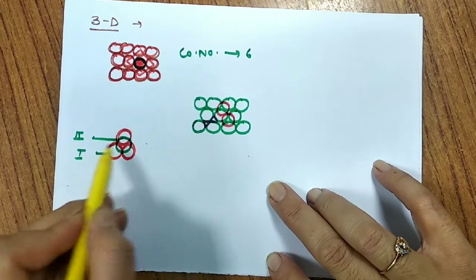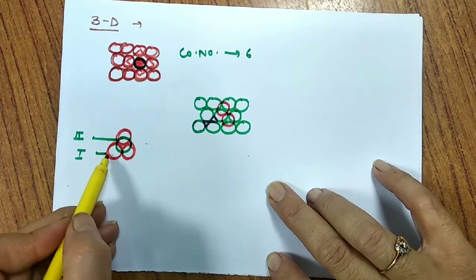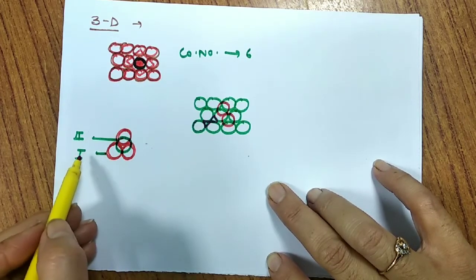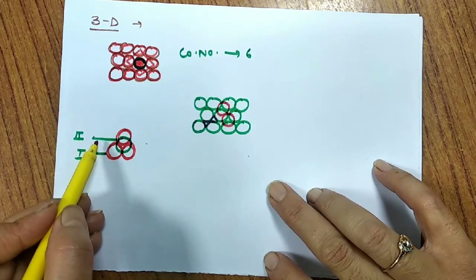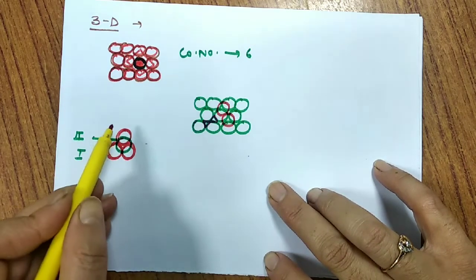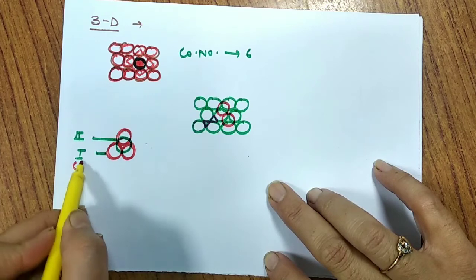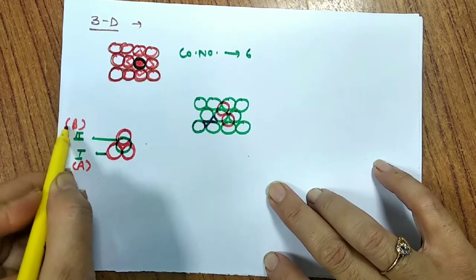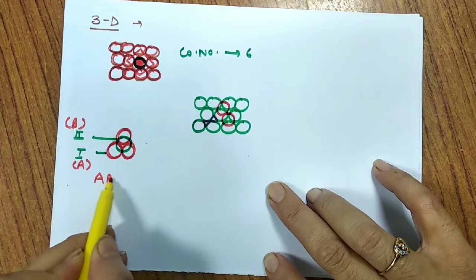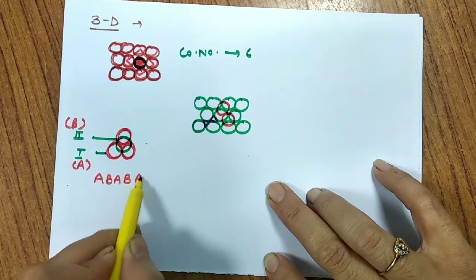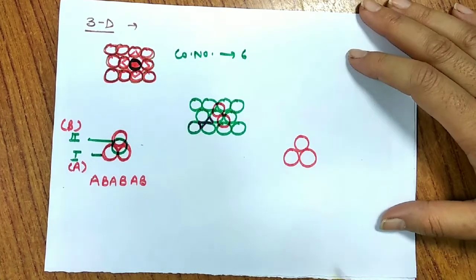That means first layer is this one, second layer is this one, third layer again on the spheres of first layer, fourth layer again on the spheres of second layer, then first layer, then second layer. So if I say first layer as A packing, second layer as B packing, so in 3 dimension it will continue as AB, AB, AB type of packing.